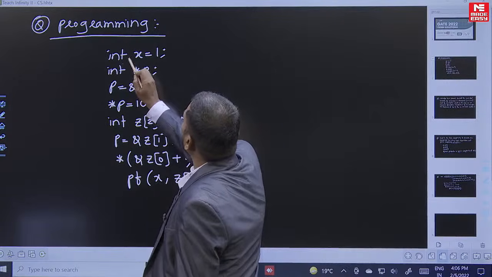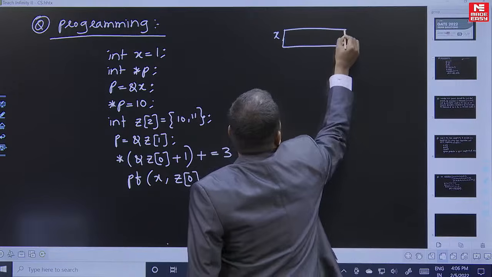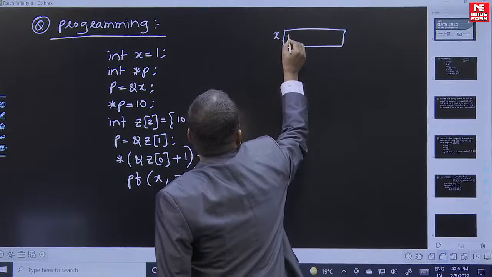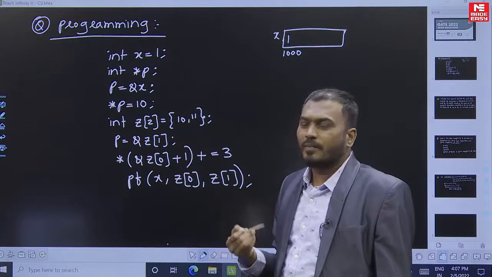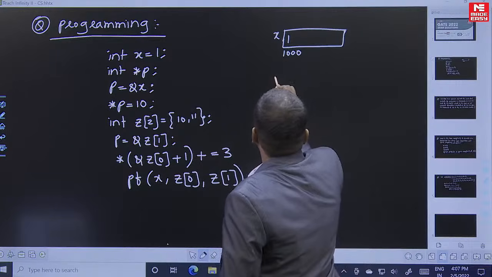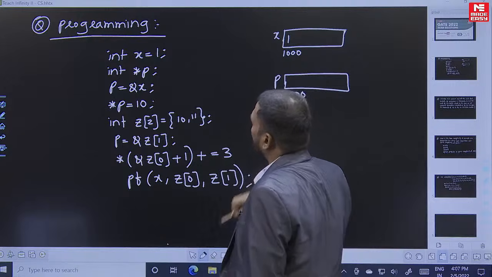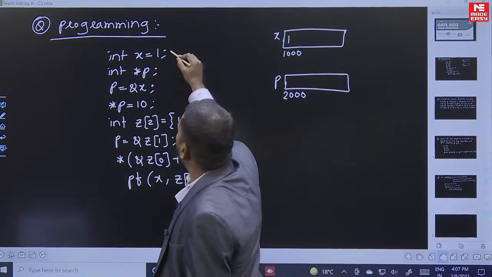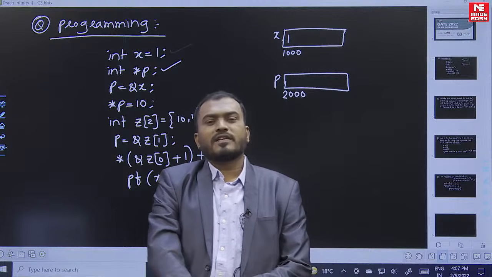First we are given int x equal to 1. Memory will be allocated for variable x, let us say address 1000, initialized with the value 1. Next, int star p. p is a pointer variable of type integer, where we can store the address of any integer. This also has some address, let us say 2000. Next, p equal to address of x. The first and second lines are completed.